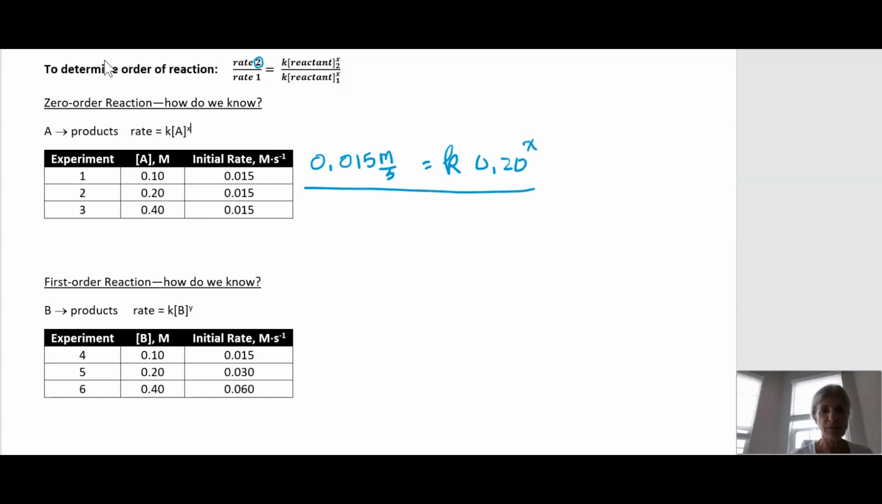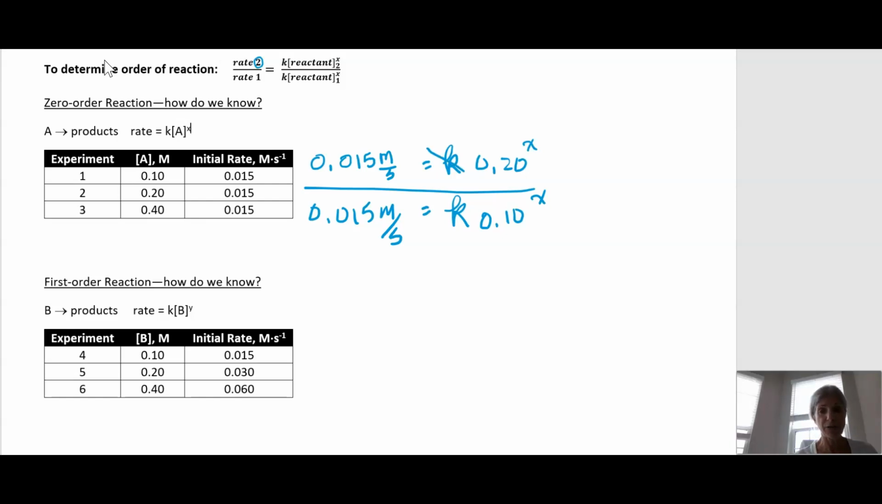We divide this by rate 1, 0.015 molarity per second, equals K, times the concentration of A, 0.10, again to the X. We do all the experiments 1 through 3 at the same temperature because K is temperature dependent. K will be the same for all 3 experiments.